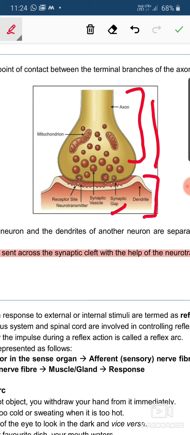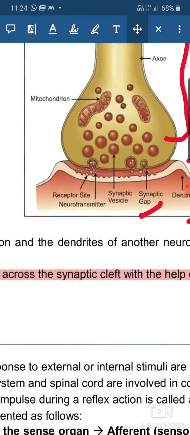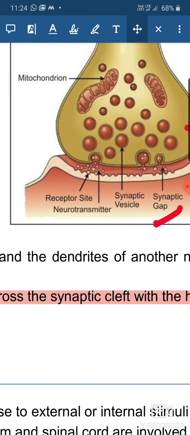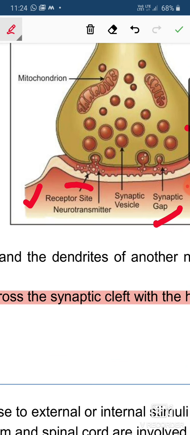In this gap, the neurotransmitter substance is released, and these neurotransmitters bind with the receptor site. You can see the dendrites have the receptor site. When the neurotransmitter is released from these synaptic vesicles, it binds with the receptor site, and by this binding, a new nerve impulse is transmitted to the next neuron, or the next neuron is activated and the action potential is started in the next neuron.